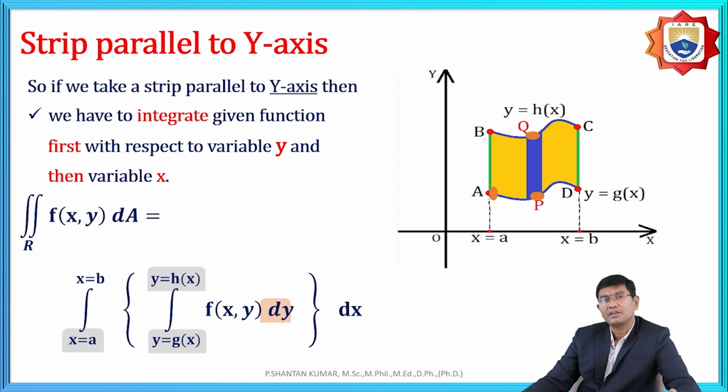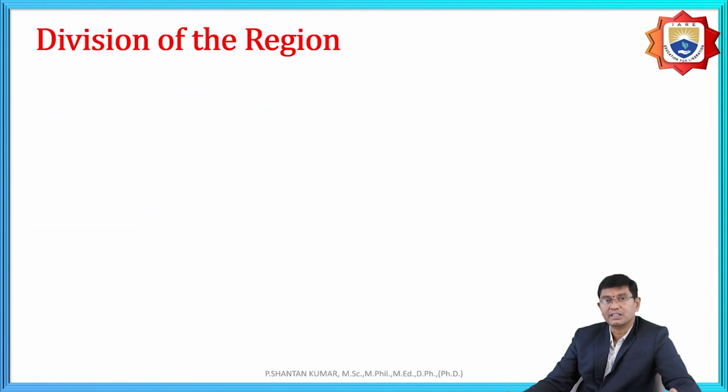If we consider parallel to y-axis, first we find the y value in terms of x, that is a vertical step, and after simplification we integrate with respect to dx. That is a clear process that we need to understand.